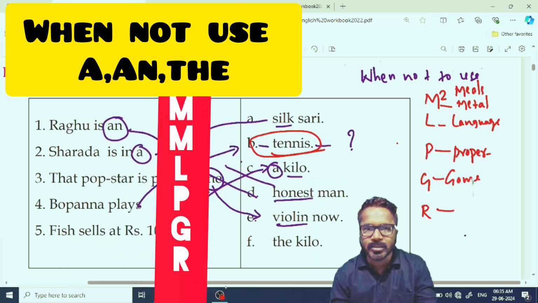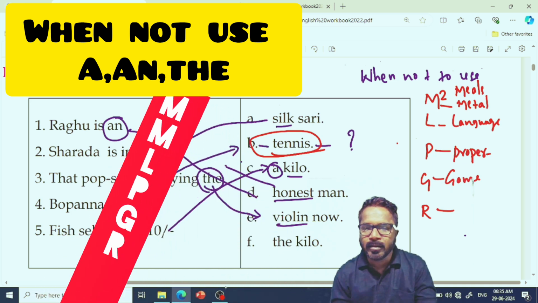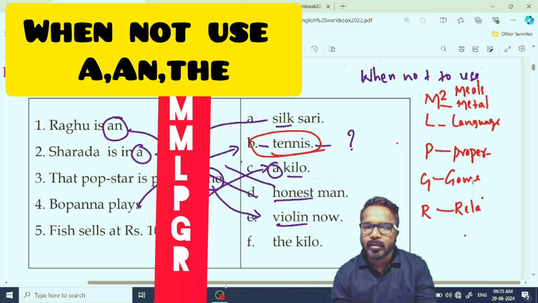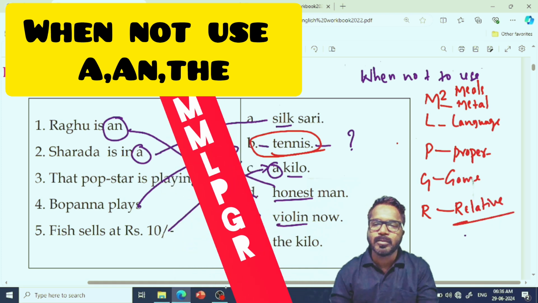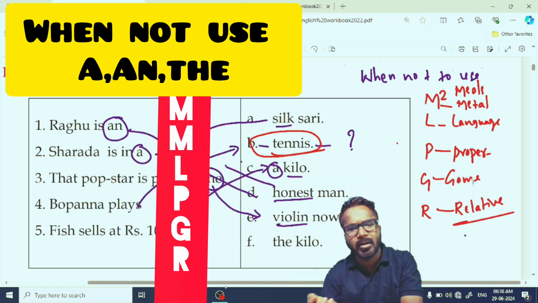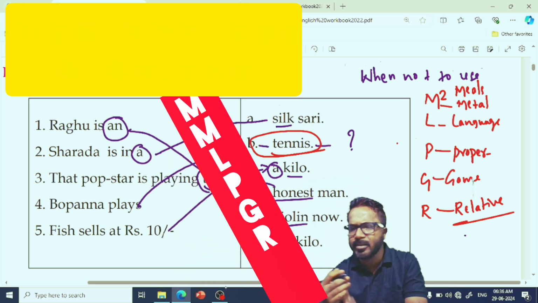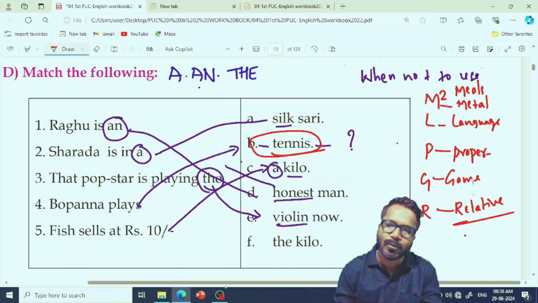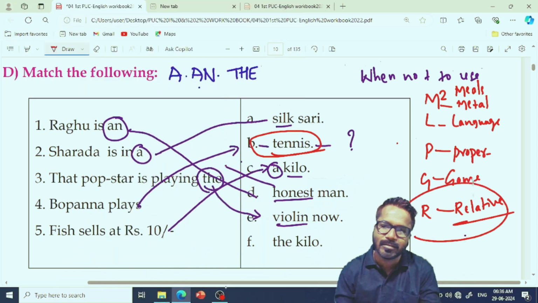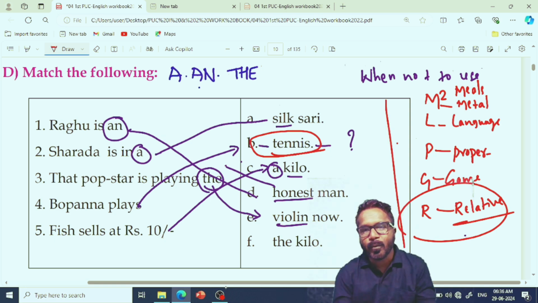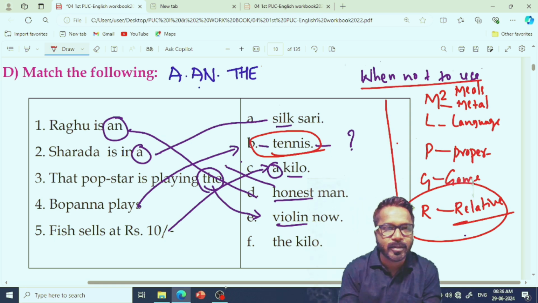Then last comes relatives. Before relatives, do not use an article: brother-in-law, sister-in-law, brother, sister, mother, father. No article before any relatives. Cousin, no article. When not to use is over, then when to use an article.